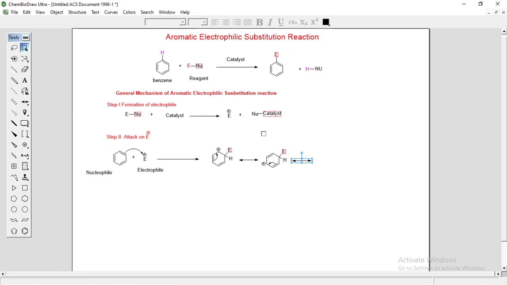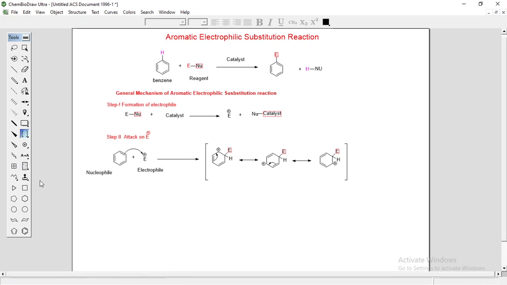So in the next structure, the positive charge shifts on this carbon. Here is your carbon-carbon double bond. So these are the different resonating structures of this arenium ion. This is the intermediate, that's why we are writing it in a bracket.